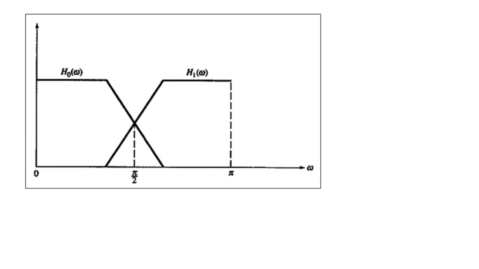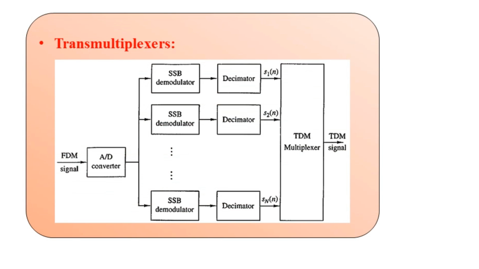Now the application of multi-rate digital signal processing can also be in terms of transmultiplexers. Here we have a simple block diagram to explain the transmultiplexer operation. We have the FDM signal, and it is fed as input to the A to D converter, analog to digital converter.